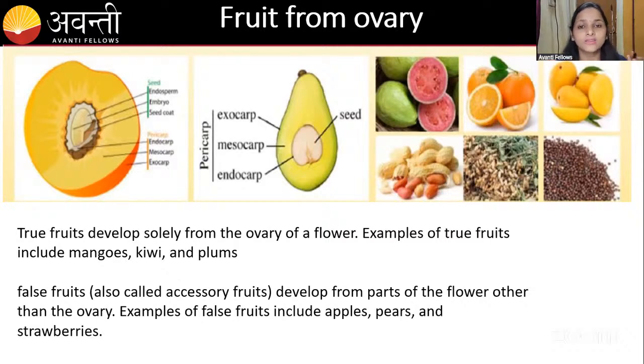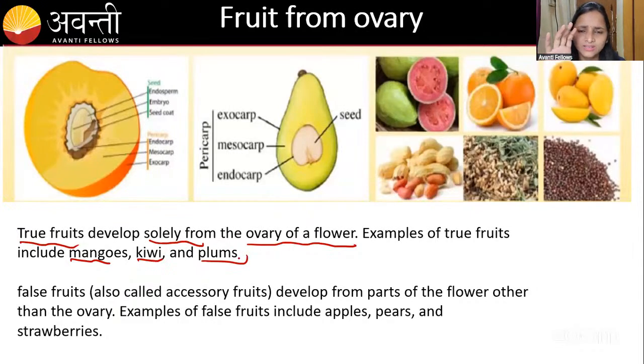That is called a true fruit. That is actually edible, and that is also a true fruit. Other fruits are also edible, but this is technically called a true fruit. The true fruit is developed from the ovary of the flower. The examples are mangoes, kiwi, and plum.